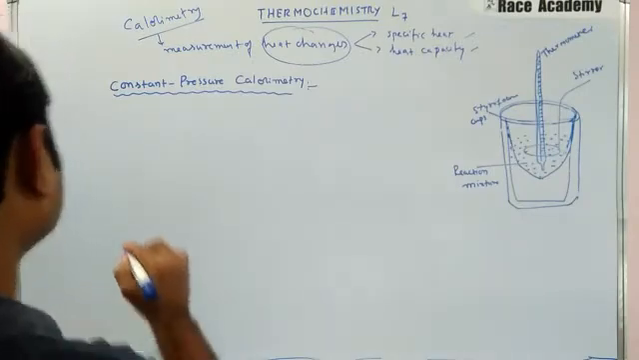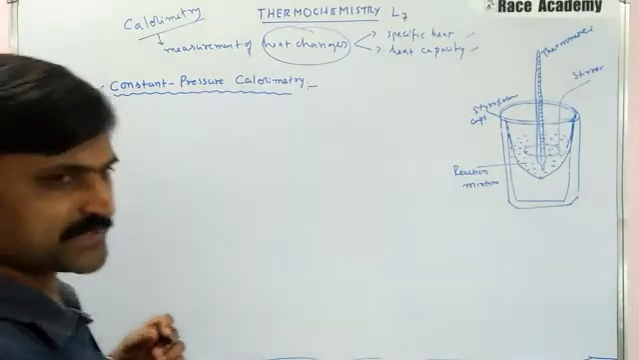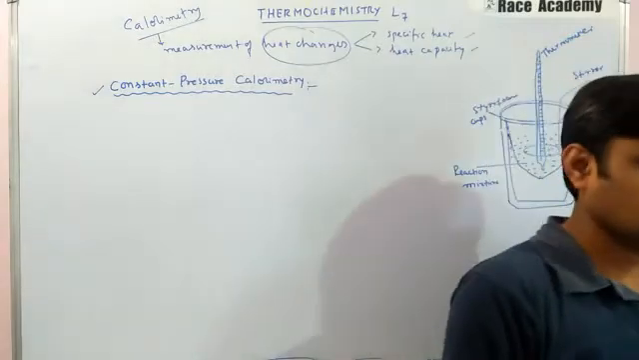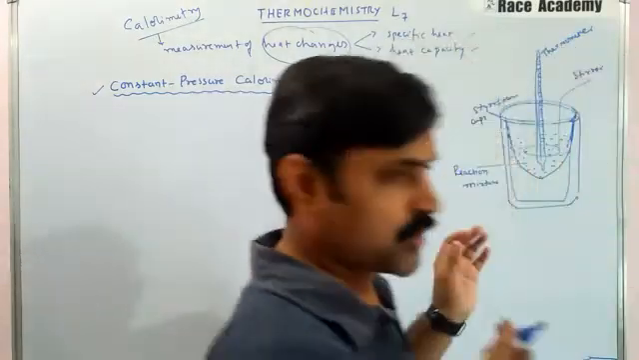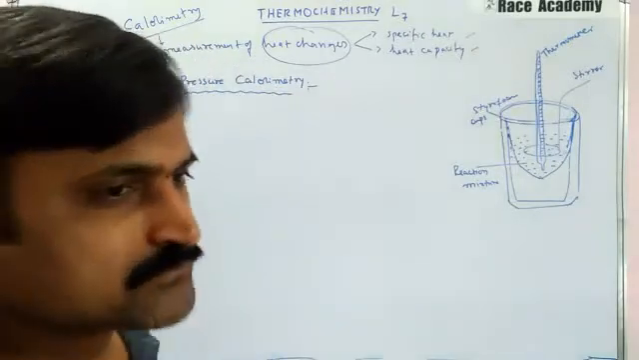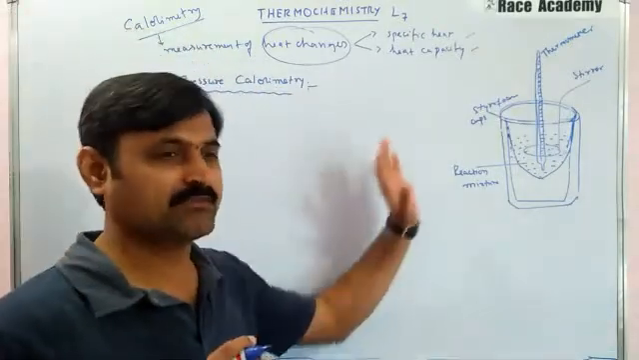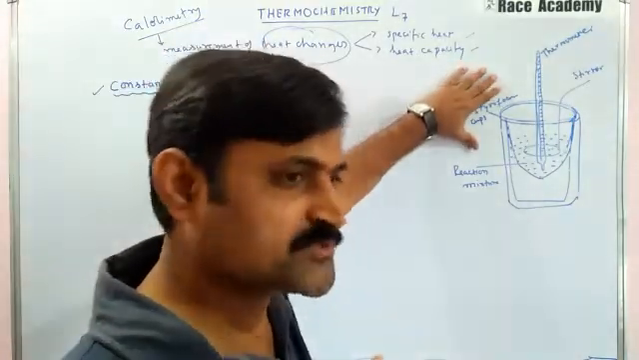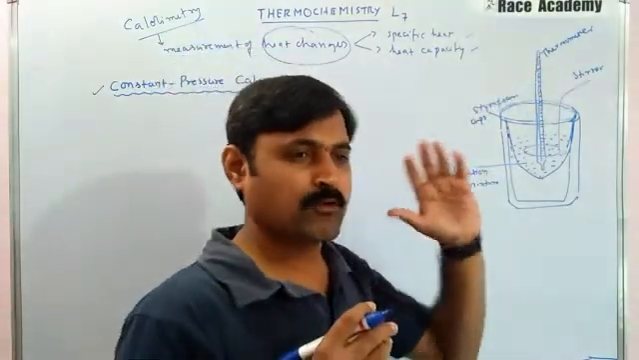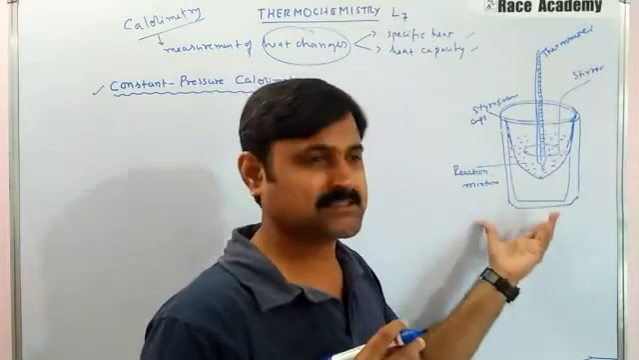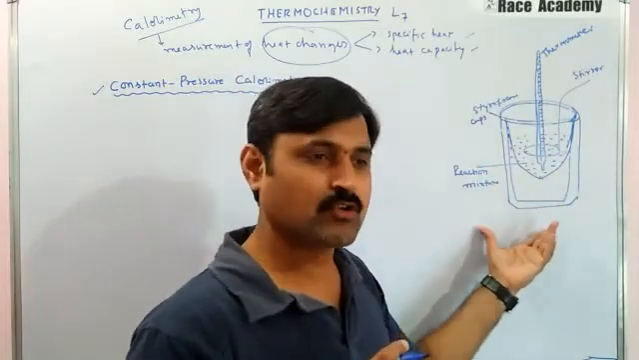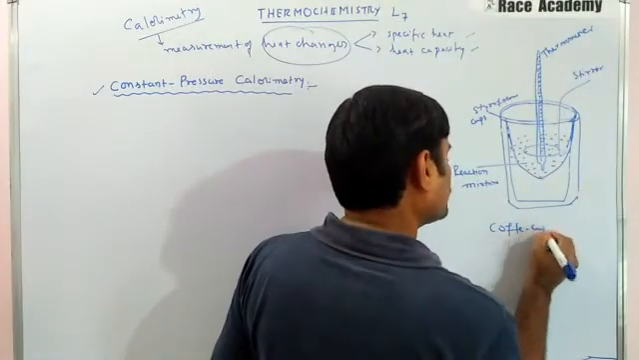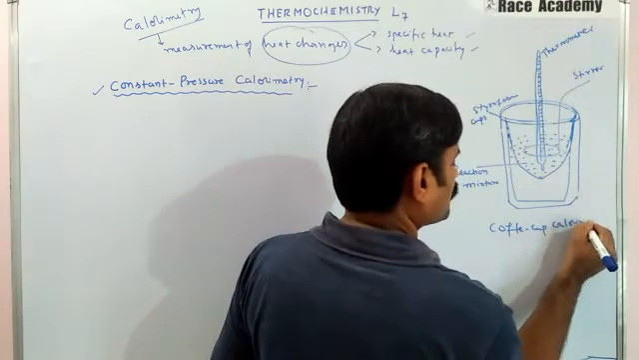Let us see the next one, that is constant pressure calorimetry. In this, a crude constant pressure calorimeter can be constructed from two styrofoam cups. These are two styrofoam coffee cups, as shown in the picture. And this device we can also call a coffee cup calorimeter.